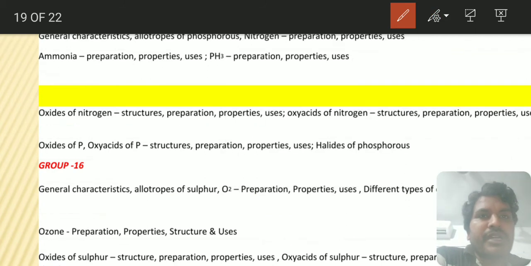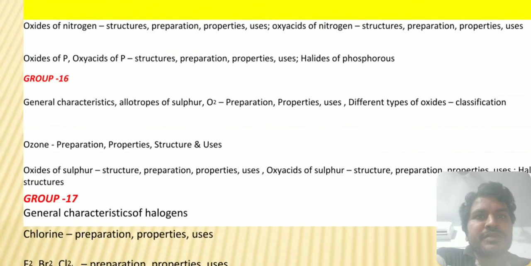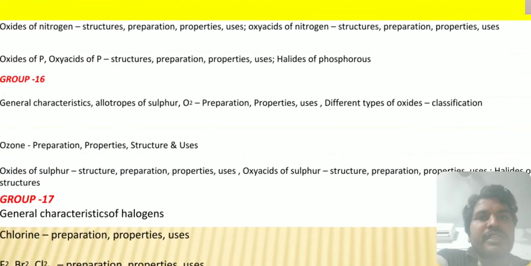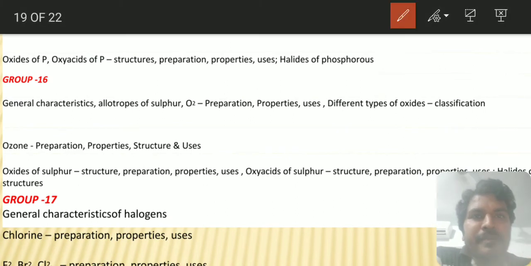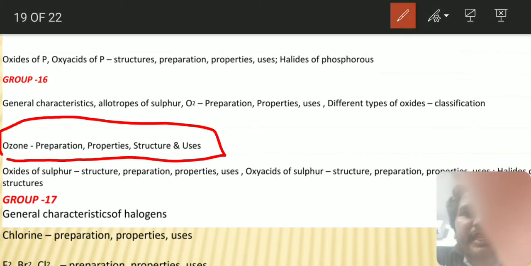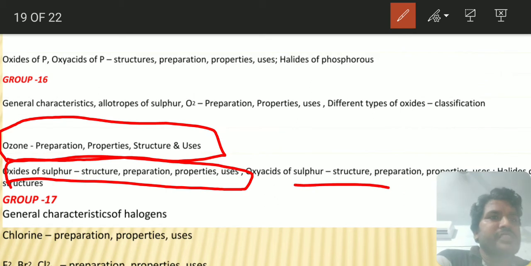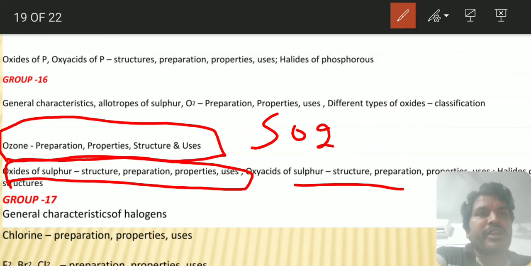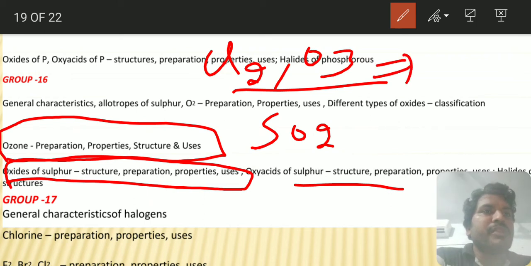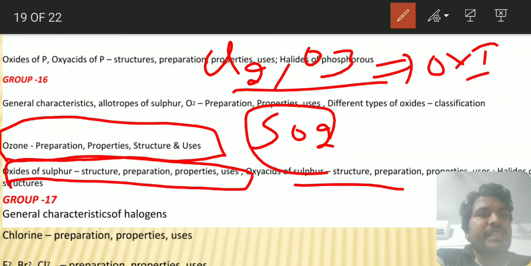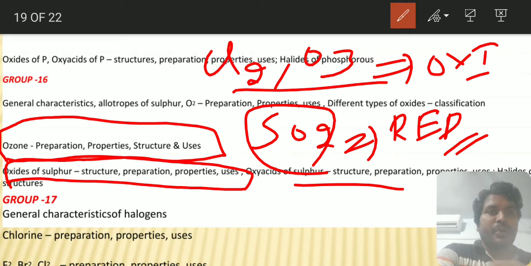And next, coming to the oxygen family. In the oxygen family, what are the important things we have to concentrate on? Ozone preparation and properties, you be careful with that. Sulfur dioxide preparation and properties, you be careful. Oxy acids of sulfur and everything we have already done. Normally chlorine behaves as a bleaching agent and ozone behaves as a bleaching agent. Their bleaching action is because of the oxidizing nature, but sulfur dioxide's bleaching action is because of the reducing nature. This is one of the important things.